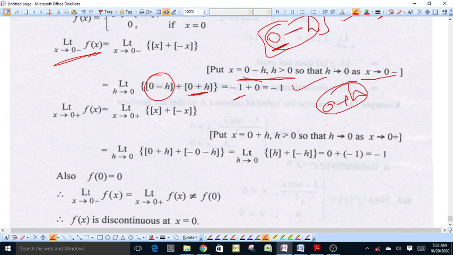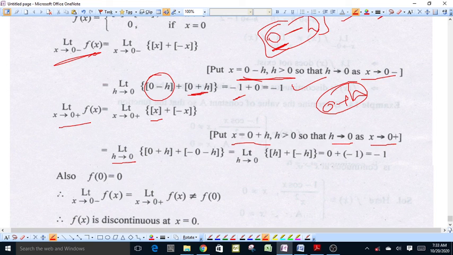Now the right limit of this function, as x approaches 0 from right, of f(x) is equal to limit of [x] plus [minus x]. Here we put x equal to 0 plus h, h is a very small positive number and h approaches 0 as x approaches 0 from right. So we get [0 plus h] plus [0 minus h].